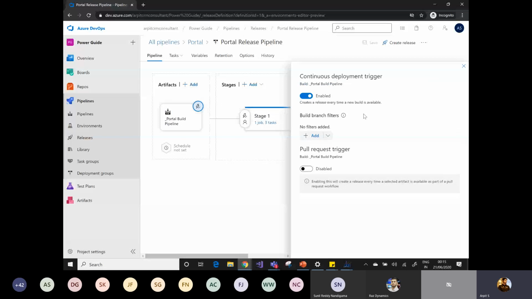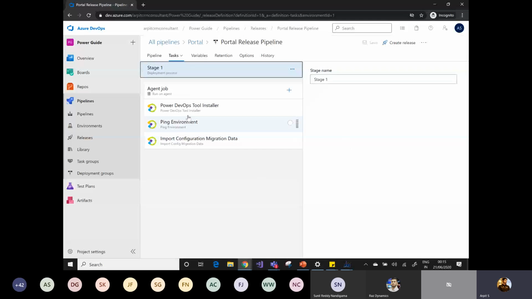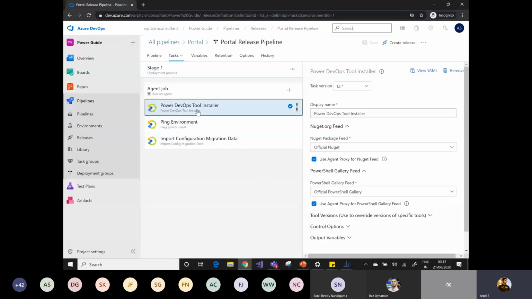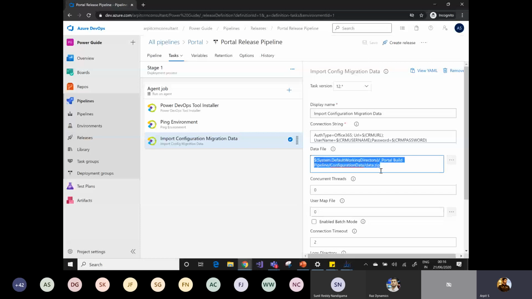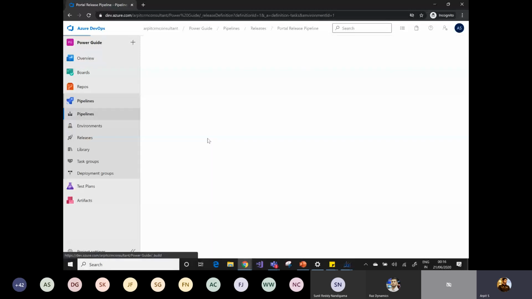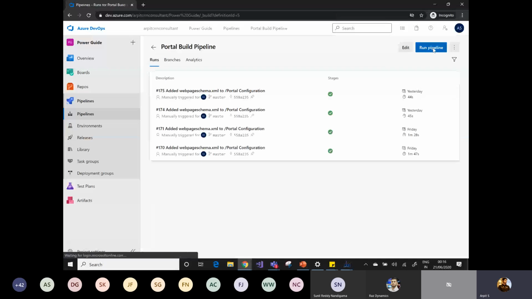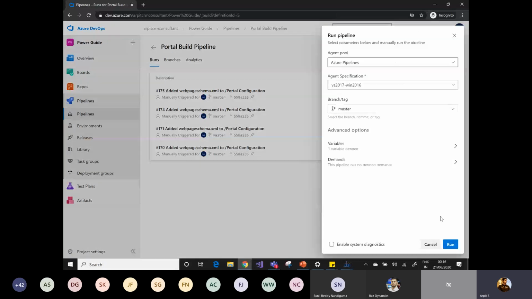And for the task to import that data into the target instance, I simply use the tool installer, ping environment, and importing the migration data. The same configuration I have done. The only difference is I need to give the path from where to get the data file. So I have simply given the path where I'm dumping my data.zip file using the build pipeline. Let's see how it works. I'm going to the build pipeline and running it.